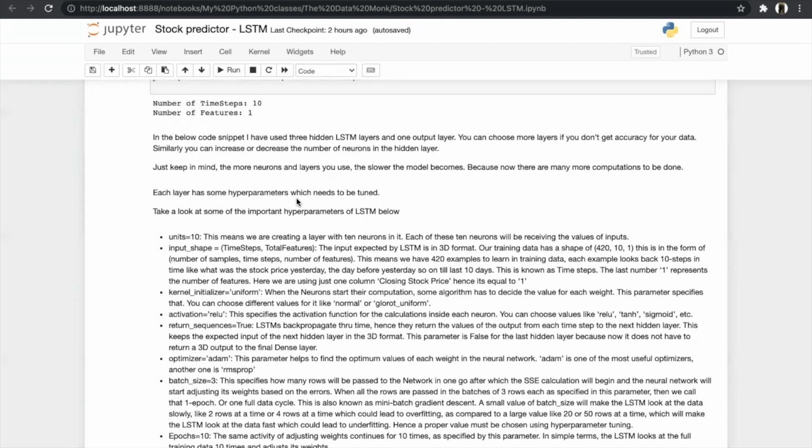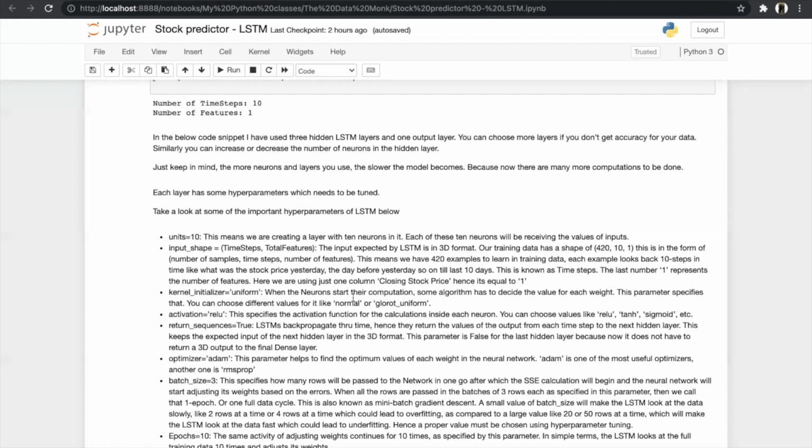A small value of the batch size will make our LSTM look at the data slowly, like 2 rows at a time or 4 rows at a time, which could lead to overfitting, as compared to a large value like 20 or 50 rows at a time, which will make our LSTM look at the data very fast, which could lead to underfitting. Hence, a proper value must be chosen using hyperparameter tuning.